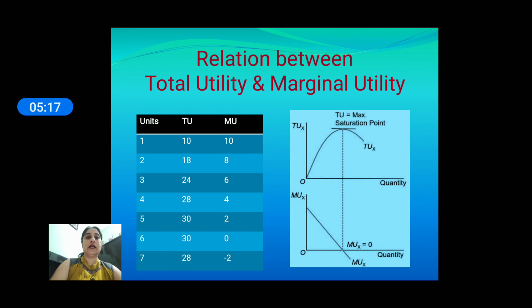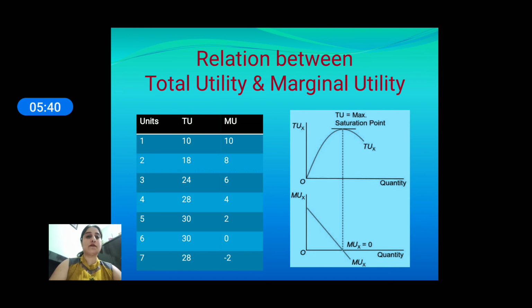Now, how can we find the marginal utility? From the first unit, we get a marginal utility of 10. If we want to find the second unit's marginal utility, then we take the difference between the second unit's total utility and the first unit's total utility. So 18 minus 10 is equal to 8, which is the marginal utility. And the third unit's marginal utility is 24 minus 18, which is equal to 6.